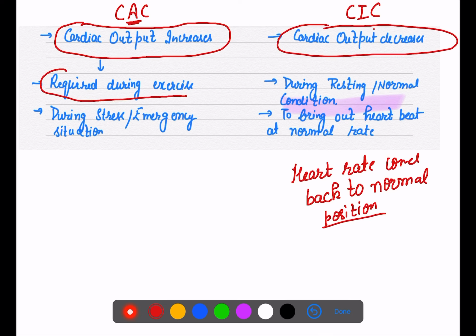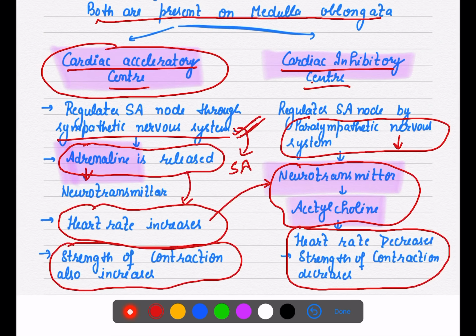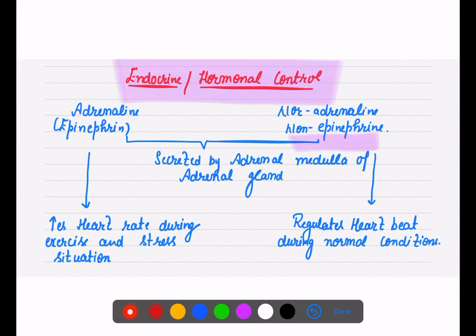This is required when you require this kind of condition during exercise, during stress, during emergency situation, your heart rate starts increasing. So when you are parasympathetic, जैसे ही पैरासिम्पैथेटिक एक्टिवेट हो जाता है आपकी हार्ट बीट अपने आप नॉर्मल रेट पे आ जाती है, right? So two systems are also regulating our heartbeat in the specific condition, that is CAC and CIC, cardiac acceleratory center and cardiac inhibitory center.